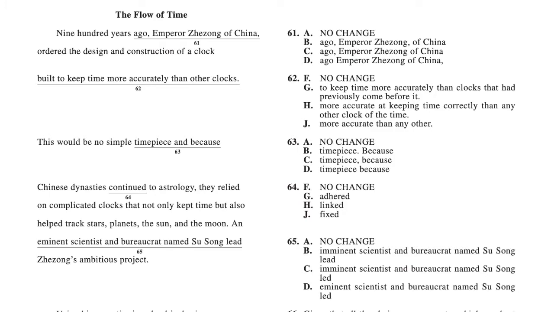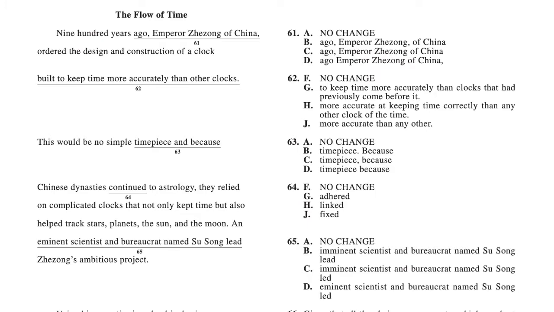So now let's check B. So 900 years ago, comma, Emperor Zedong, comma, of China ordered. So let's again cancel off the commas. So let's remove the comma from Emperor Zedong. So it would just be 900 years ago of China ordered. That doesn't make sense either. So B is not grammatically correct.